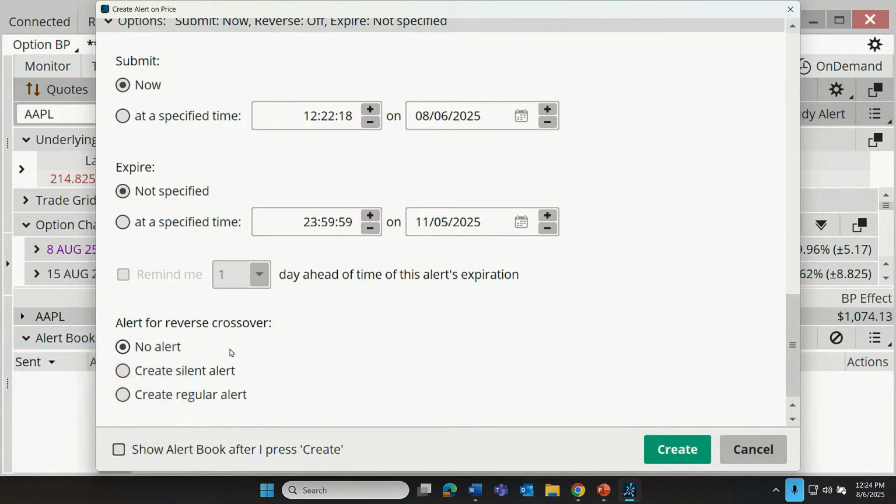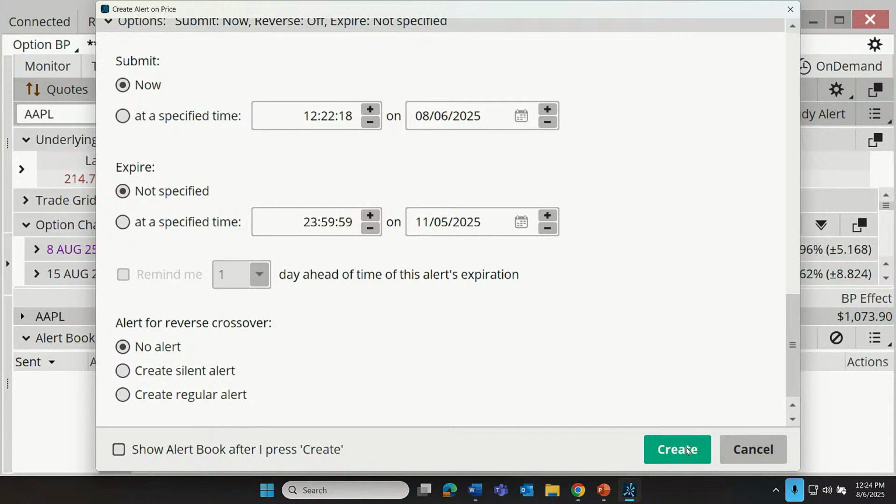So Yang says, how to access a Paper Money account for practice? So you download the software, Yang, and then log into it using your Schwab credentials. But as you're logging in, down at the bottom of the login screen, it'll ask you, do you want paper or live trading? So you just choose that, paper. There we go.